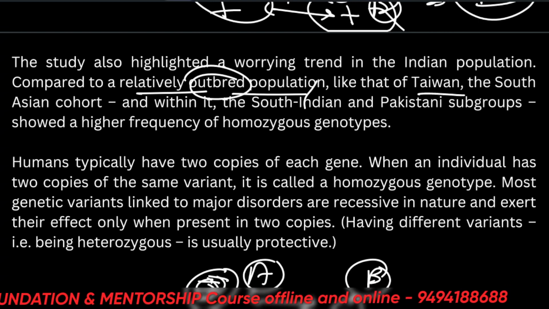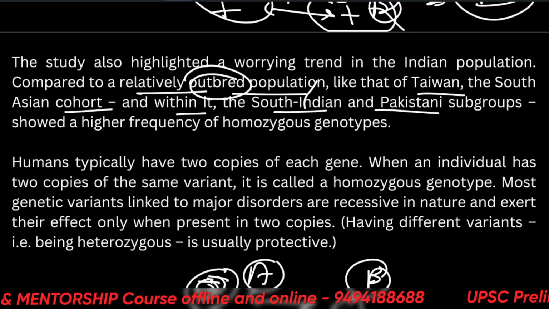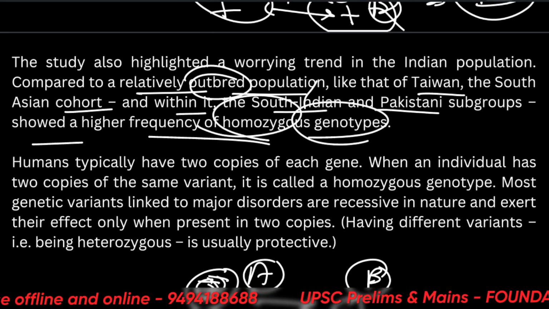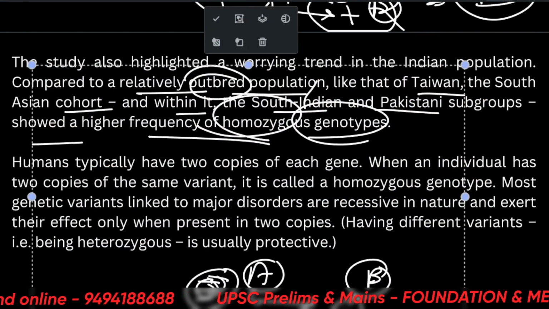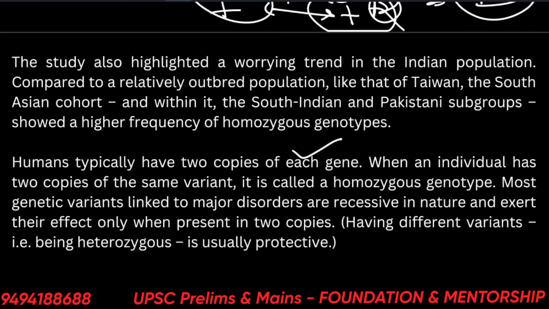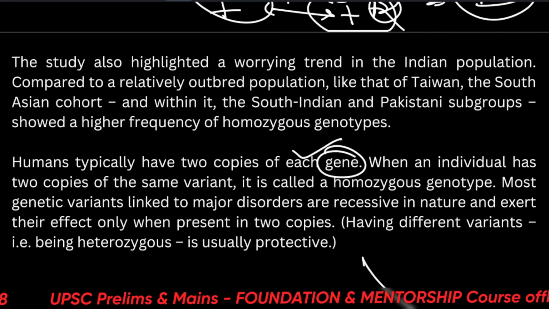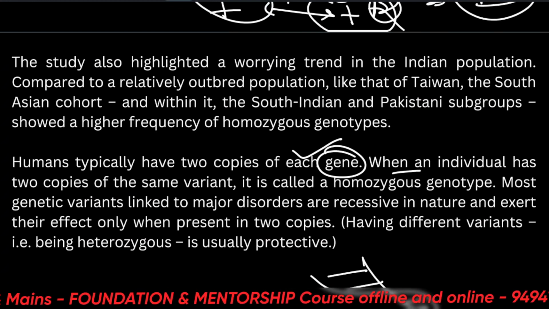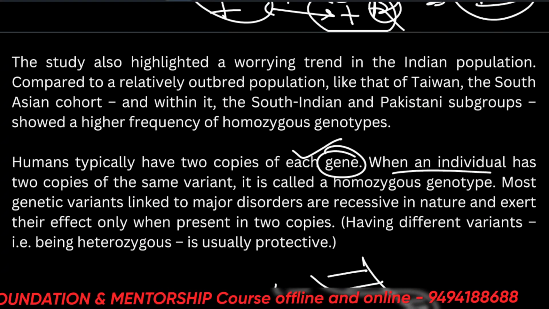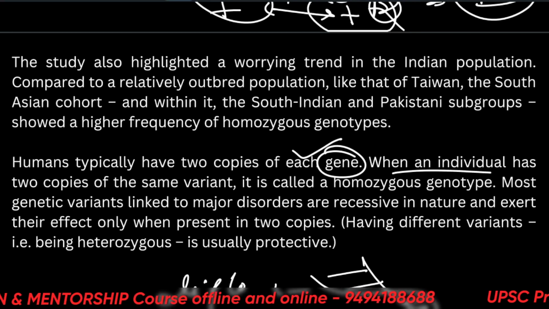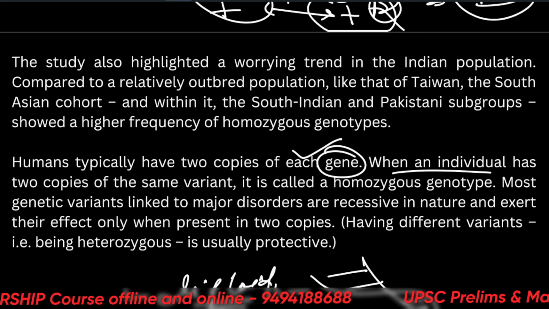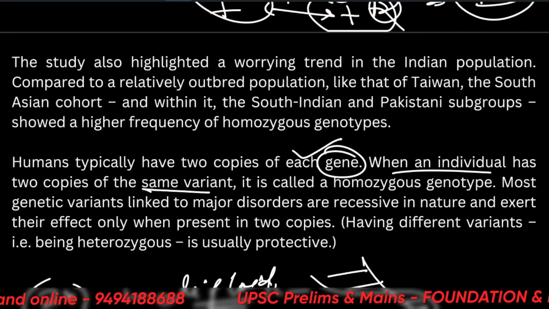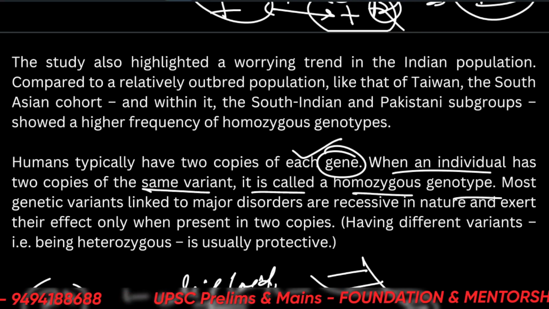Like of Taiwan, the South Asia cohort, and within it, the South Indian and Pakistani subgroup showed a higher frequency of homozygous genotypes. So what is homozygous? Humans typically have two copies of each gene, because we have double-stranded DNA, so two copies of each gene, because our cells are diploid, 2n cells. Okay. So if I have two copies of the same variant, it is called a homozygous genotype.